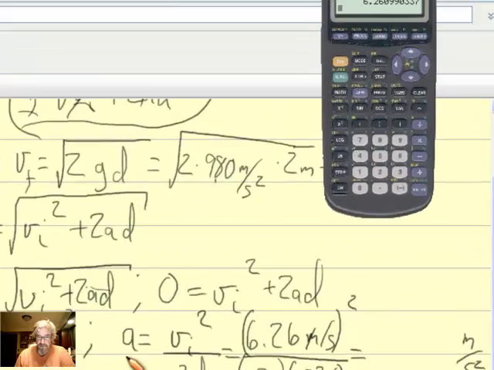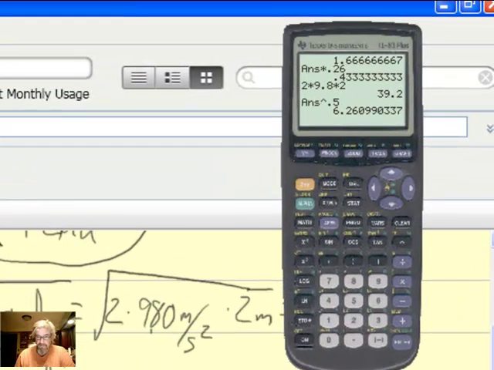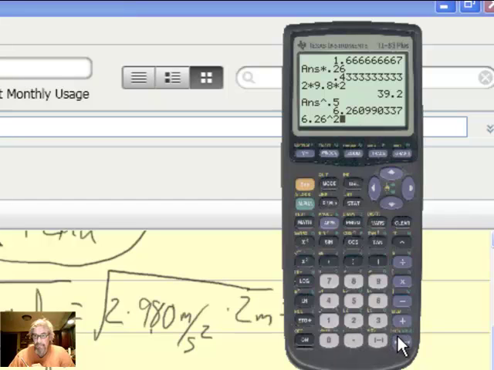Well, now let's do our calculations. 6.26 squared divided by -2 times 0.02.